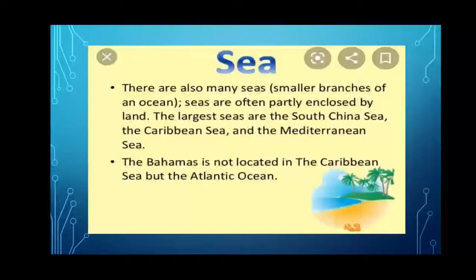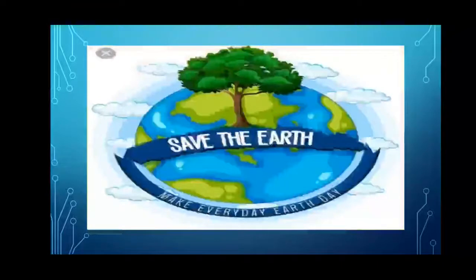Now see our next point, how to save the Earth. We know that Earth is our home planet. It provides so many things like air, water and land. It is our duty to keep it clean. But sometimes we are harming our planet by cutting trees and putting harmful things in air and water. We are polluting our planet Earth and making it unsafe for our living.